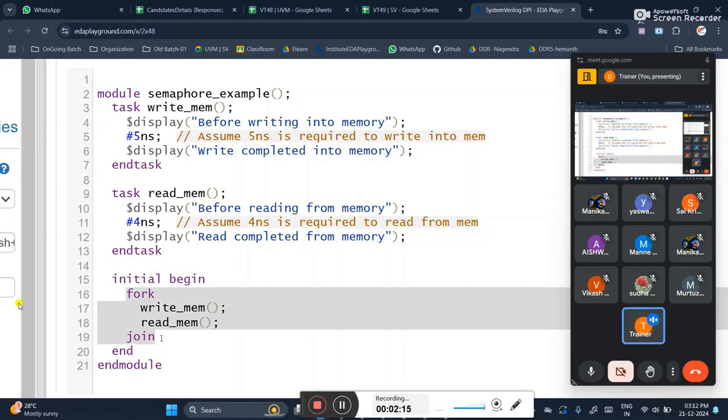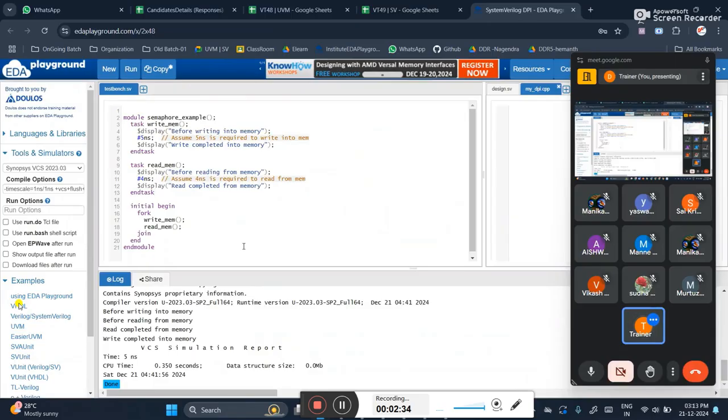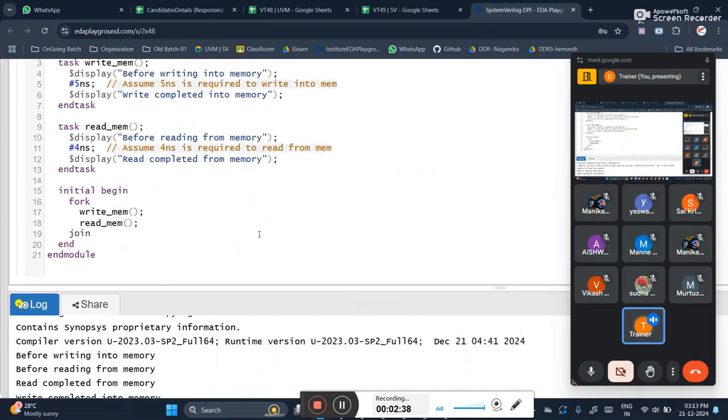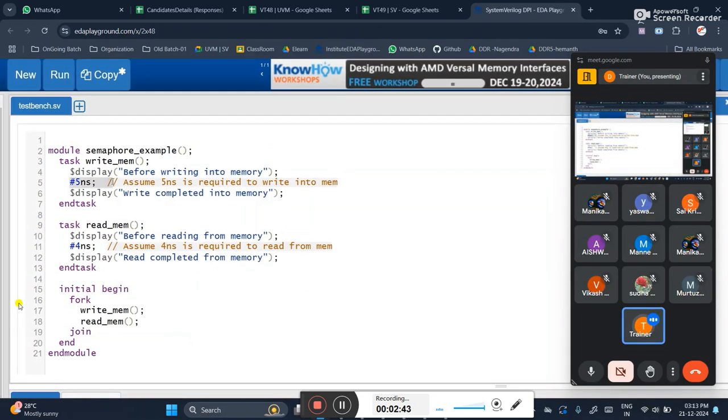Inside the fork join, whenever you call the methods, they work in parallel. That also I can't change, and the delays also I can't change. But my agenda is, I want to get this output first, then only I want to get this output. How can I do that? With the help of semaphore. You should not disturb the code. Without even disturbing the code, you want to achieve your specification. You should not touch the delays, you should not even touch the fork join concept. Still you are supposed to complete it.